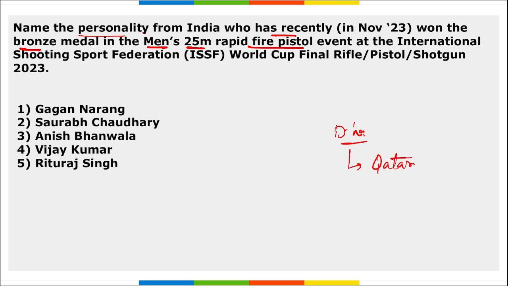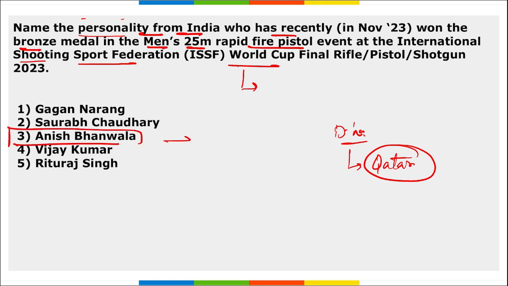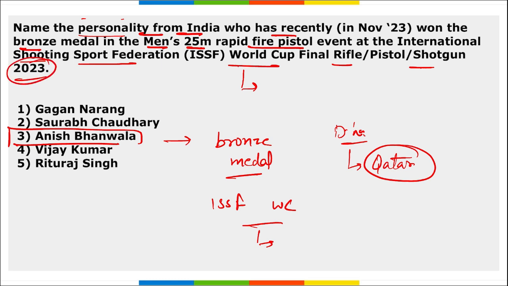Correct? So coming back to this men's 25-meter fire pistol event at the International Shooting Sport Federation World Cup final. This World Cup final was held where? Qatar. Right? Now the question asked here is, name the personality from India who has recently won this bronze medal here. So Anish Bhanwala. Anish Bhanwala has won the bronze medal for India, right? And we are talking about ISSF World Cup final for pistol, rifle and shotgun for 2023. And where was this held? This was held in Doha, Qatar.